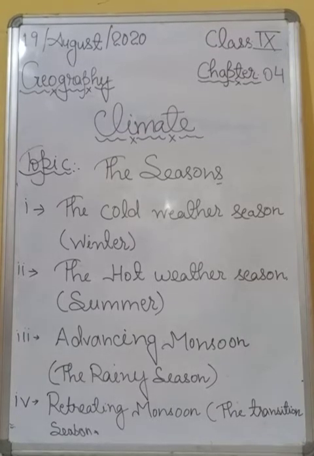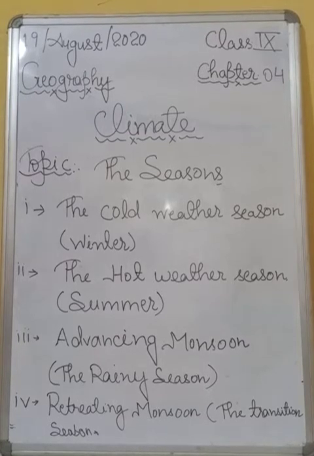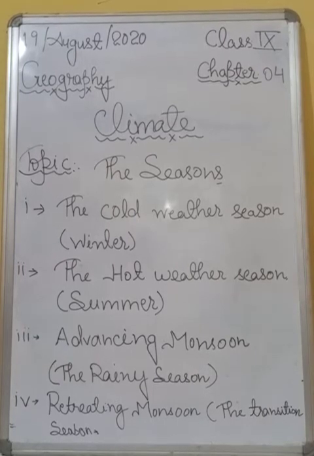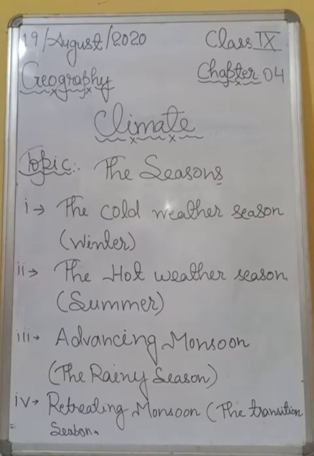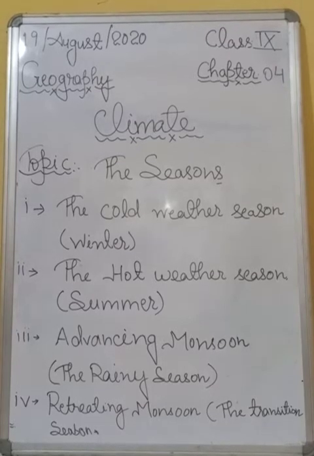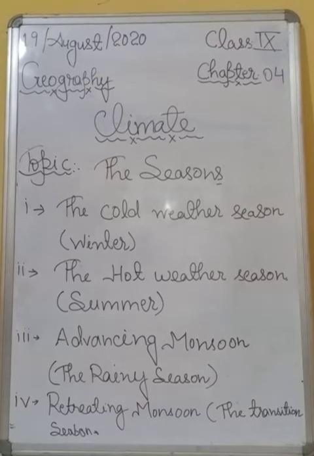Okay, and students, the ecliptic is an imaginary line on the sky that marks the annual path of the sun, and it is the projection of Earth's orbit onto the celestial sphere. Besides, it defines the path of the sun, and the ecliptic marks the line along which eclipses occur. Okay, all right.